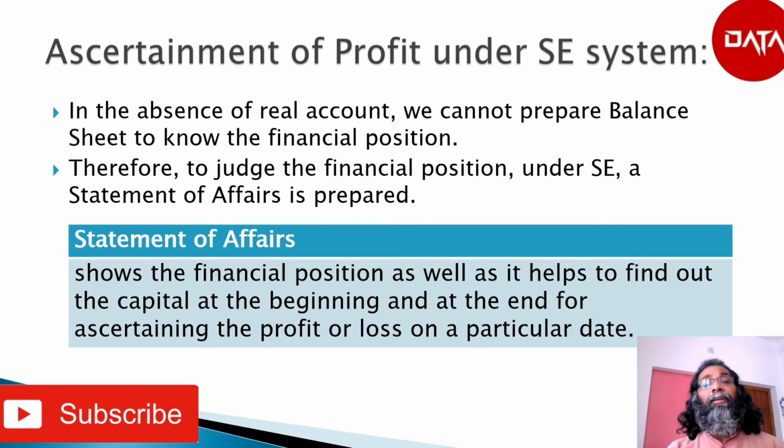It shows the financial position, as well as it helps to find out the capital at the beginning and the capital at the end, which will help the businessman to arrive at the profitability of the business. This may not be accurate, but the businessman would be able to know the approximate profit of his business by preparing the statement of affairs. Therefore, we can say that under the single entry system, the profitability of the business is calculated based on the difference between capital at the beginning and the capital at the end.